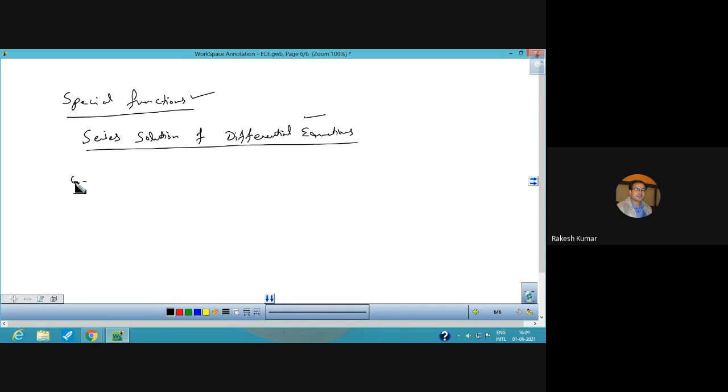Now for this we just need to understand a few definitions, and the very first definition is of ordinary point. So let us understand what is the meaning of ordinary point. For this we need to consider a differential equation P0(x) d²y/dx² + P1(x) dy/dx + P2(x) y = 0.